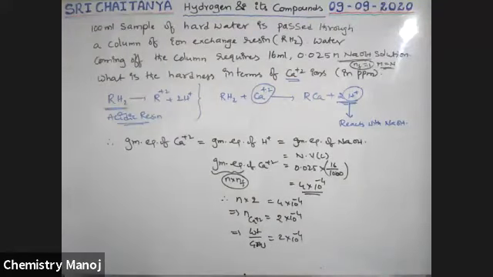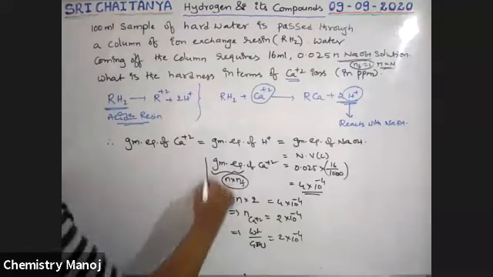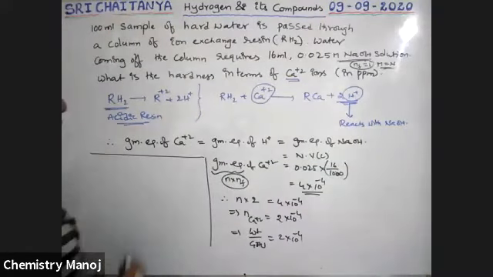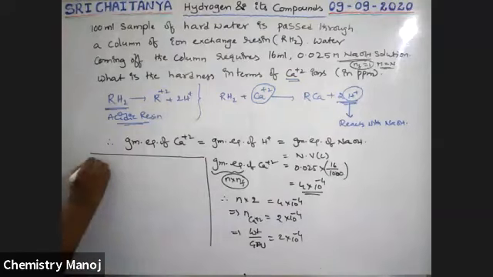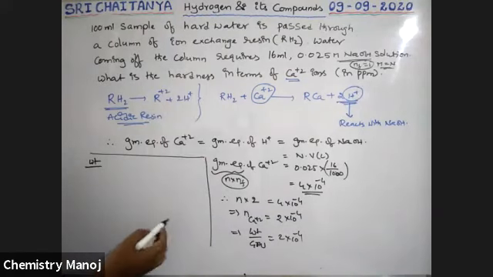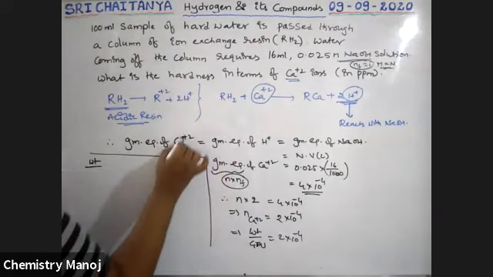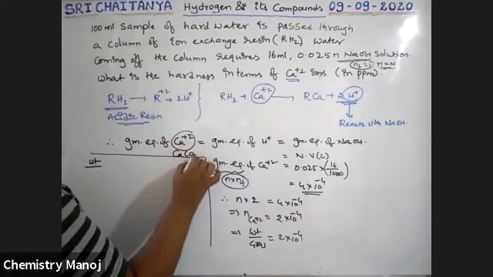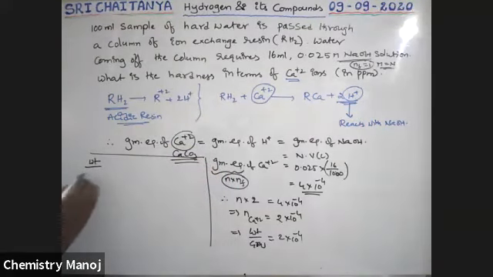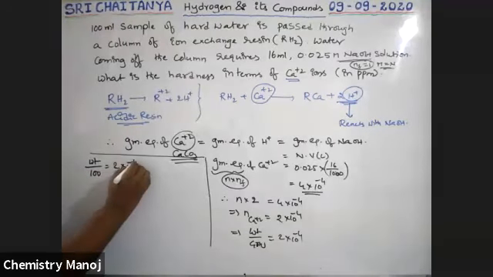So I'm calculating here, boys, weight by gram molecular weight. Mostly this Ca plus 2 is coming from CaCO3, that's why I'm using 100 as the molecular weight. That is equal to 2 into 10 power minus 4.